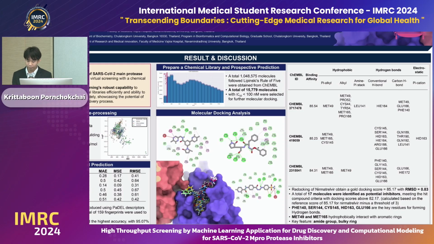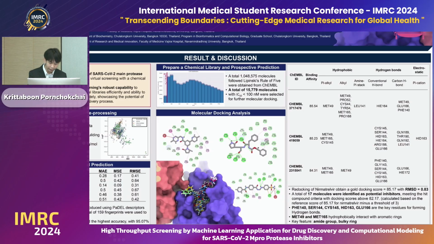Hydrogen bonds were the main non-covalent interaction, mostly involving residues such as serine 144, histidine 163, glutamate 166, and cysteine 145. Cysteine 145 plays a central role in enzymatic activity, suggesting that the identified molecules potentially inhibit these key residues. Note that an amide motif recurs in the top-ranking compounds, suggesting a potential role of this motif in Mpro inhibitors. This result is supported by evidence that a large number of amide groups are usually introduced in the development of new broad spectrum antivirals, which supports our work.